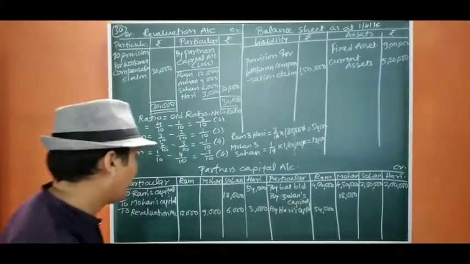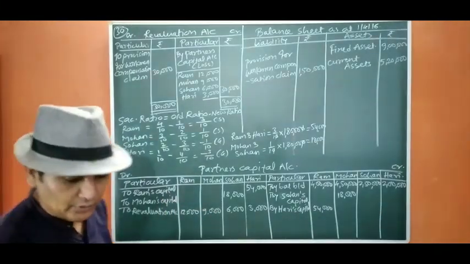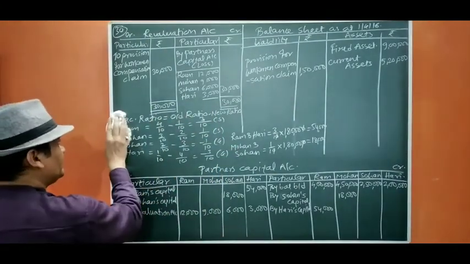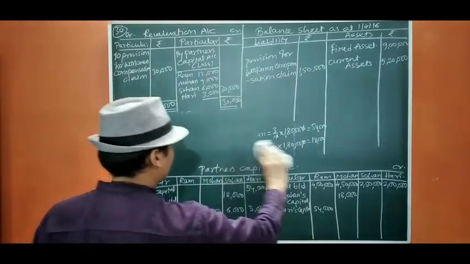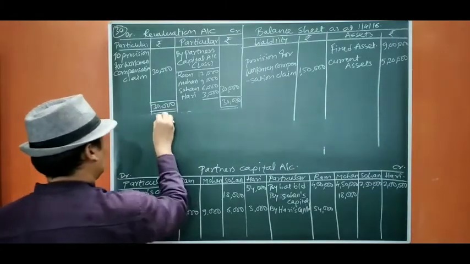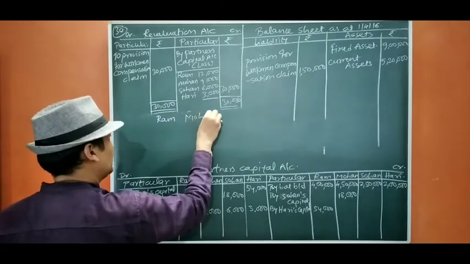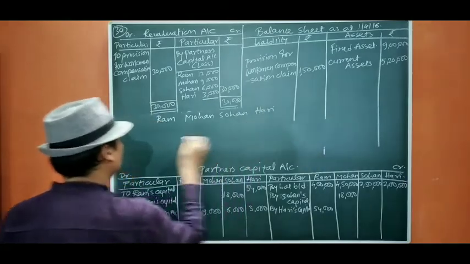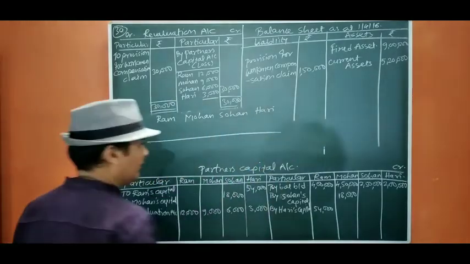Now it is very important. It is said that the capital accounts of the partners will be adjusted in the new ratio. So we are going to calculate the capital adjustment. Now I am going to write the partner's name: Ram, Mohan, Sohan, Hari. This is the credit total, this is the debit total, and we will find out.